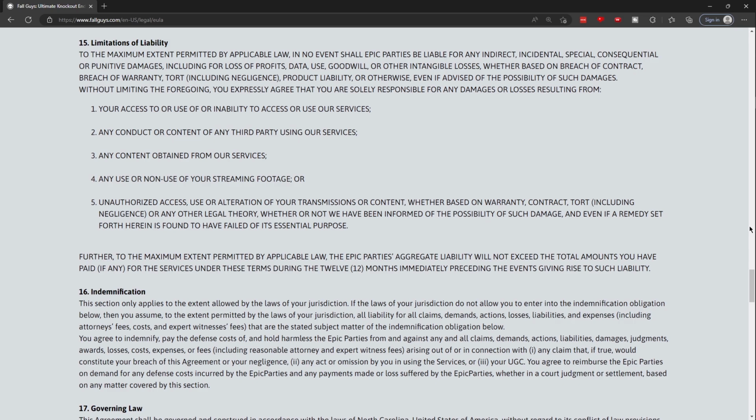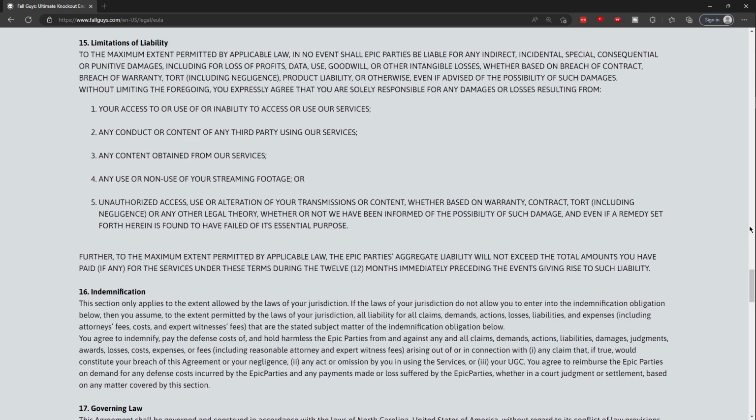Without limiting the foregoing, you expressly agree that you are solely responsible for any damages or losses resulting from: Number 1. Your access to or use of or inability to access or use our services. 2. Any conduct or content of any third party using our services. 3. Any content obtained from our services. 4. Any use or non-use of your streaming footage. Or 5.